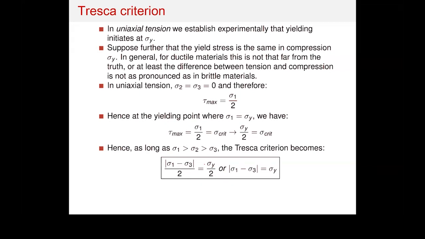The Tresca criterion is very relevant for ductile material. So we said Rankine is very useful for brittle material, and Mohr-Coulomb is very relevant for soil. Soil is brittle material. Tresca criterion is very relevant for ductile material. So for ductile material, you will be using sigma y, the yield strength. So the yield stress is the critical number, and you compare to sigma y divided by 2. Okay. Now applying the criterion is straightforward.